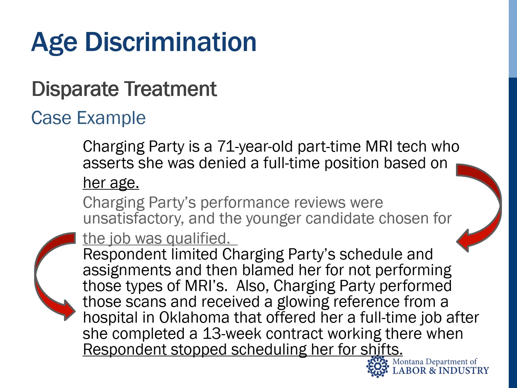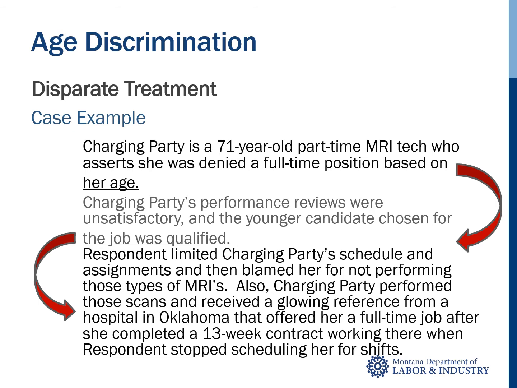First, evidence suggested that age bias continued during charging party's part-time employment, even after she caught the interview panel discussing her age. In essence, the employer scheduled the charging party in such a way to limit her assignments and then faulted her for only conducting certain types of MRI scans.